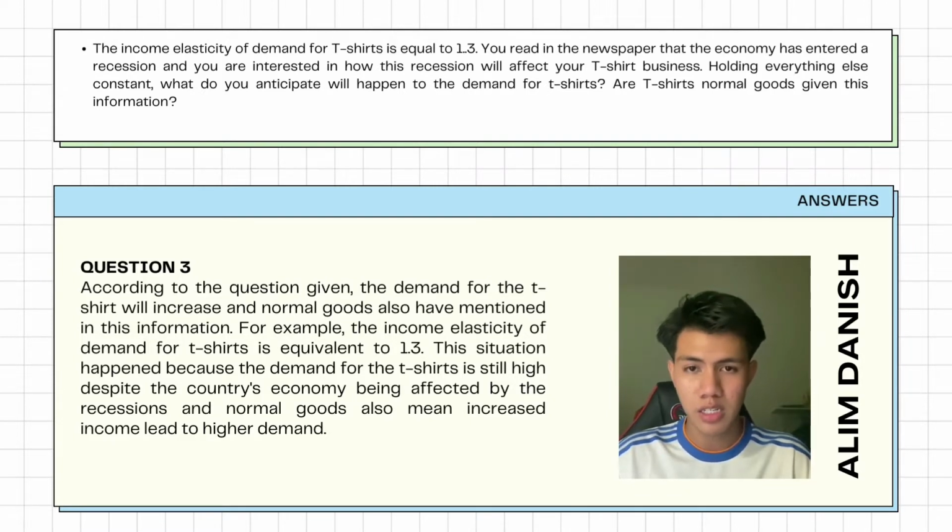My answer is, according to the question given, the demand for t-shirts will increase, and the information also mentions normal goods. For example, the income elasticity of demand for t-shirts is equivalent to 1.3. This situation happened because the demand for t-shirts is still high despite the country's economy being affected by the recession. And normal good also means increased income leads to higher demand.